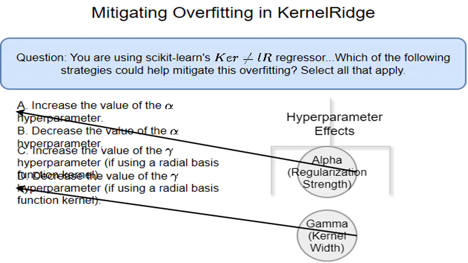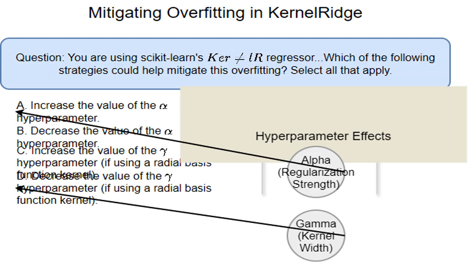I'm tackling the challenge of preventing overfitting in a KernelRidge model. Overfitting happens when a model learns the training data too well, including the noise, and doesn't generalize well to new data. We'll explore how to adjust hyperparameters to address this. I'll explain how adjusting the hyperparameters, alpha and gamma, impacts the model's performance and helps prevent overfitting.